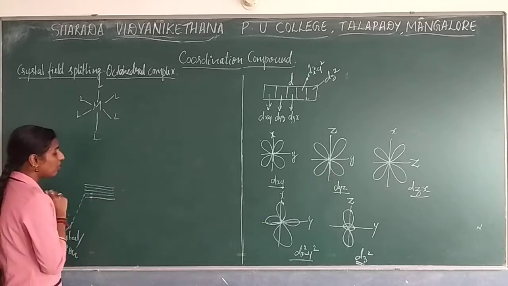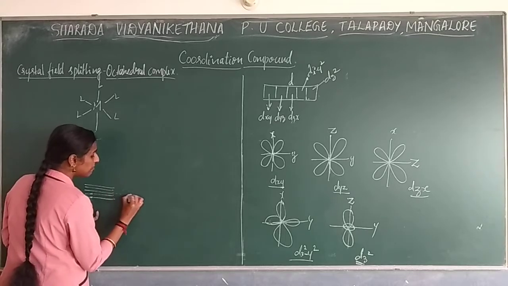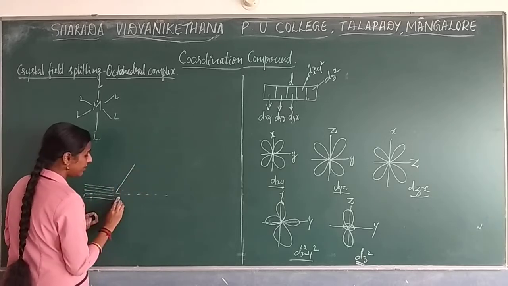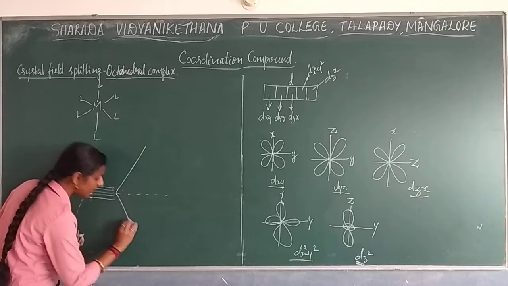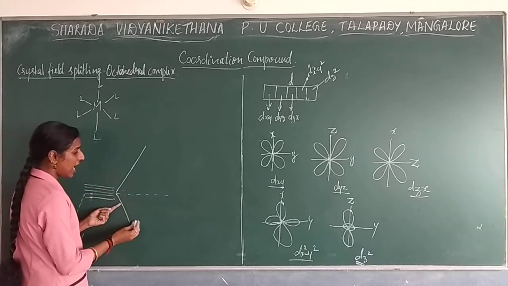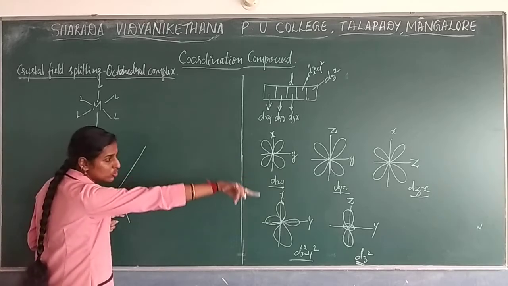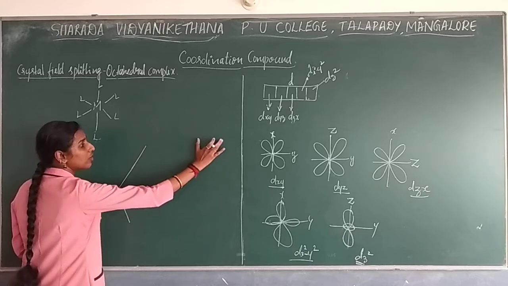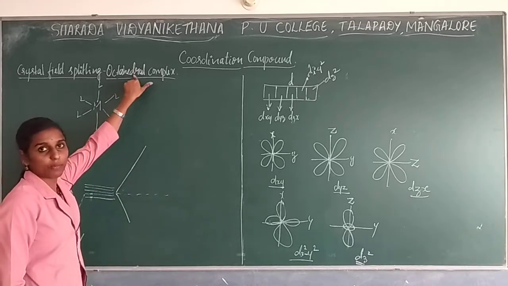Next, what will happen? Again this will start splitting. Splitting of the orbitals will take place, one set with lower energy as well as one set with higher energy. Now in these two sets, which will go to lower energy and which will go to higher energy, we are going to see based on this complex.